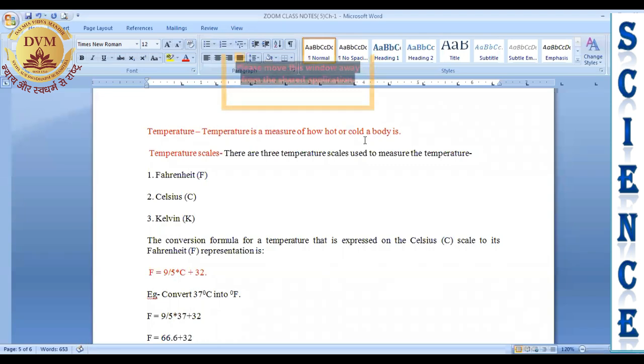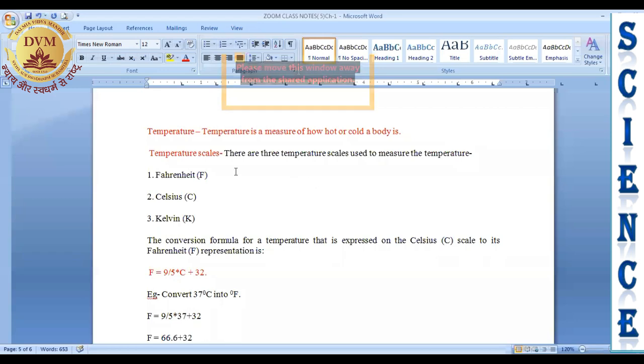If we want to measure the thermal energy or heat energy of a body, we use a physical quantity known as temperature. In simple words, temperature is used to measure how hot or cold a body is.